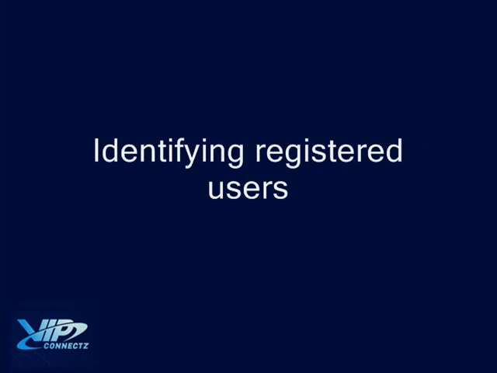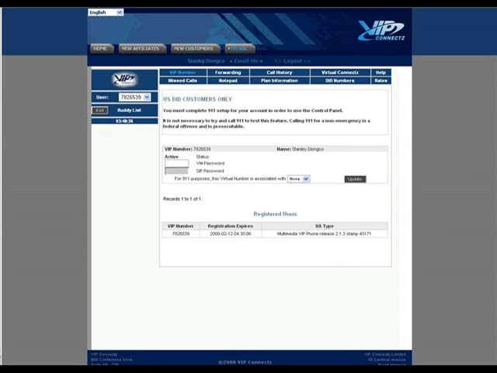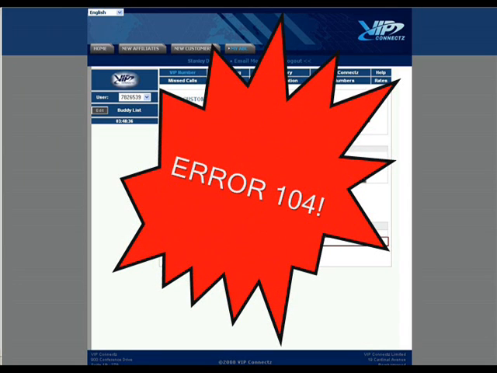Identifying registered users. On the bottom of the VIP number tab, it writes registered users. When you have 2 or more devices registered, error 104 will occur.